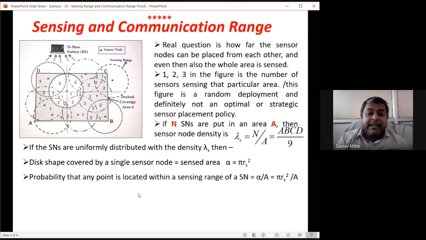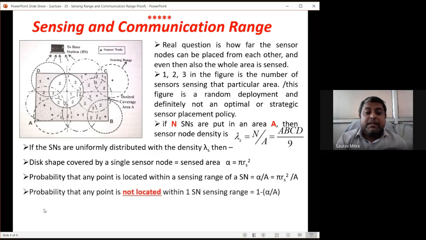So the probability that any point is located within a sensing range of Sn is alpha by A, this is pi RS square by A. Now, the probability that any point is not located within one sensing range. If the probability of any point being within the node is alpha by A, and we know that the addition of all probabilities is equal to 1, then if alpha by A is, let's say, 0.6, what is the chance that any point is not within that sensed range? That is 1 minus 0.6, which is 0.4.